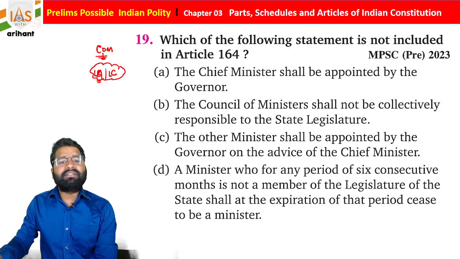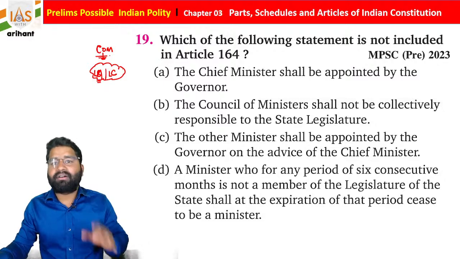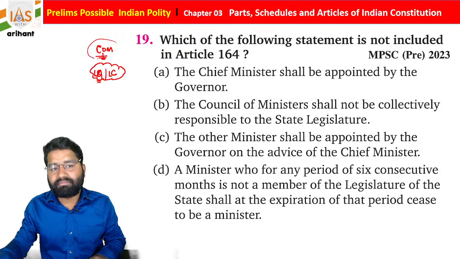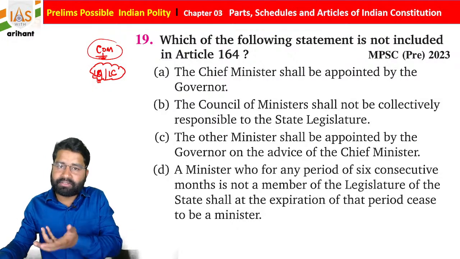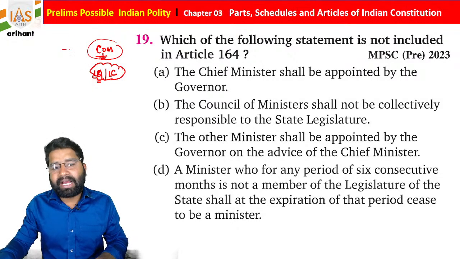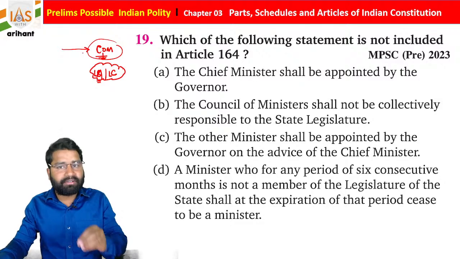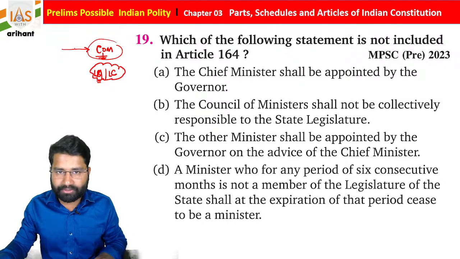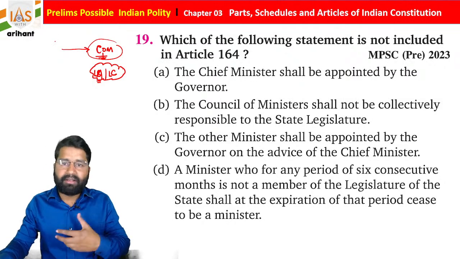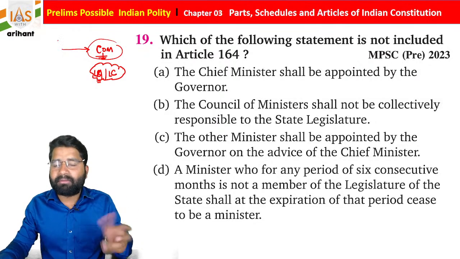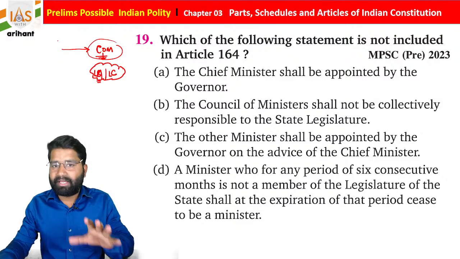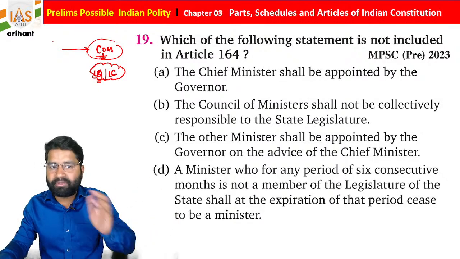But let's suppose someone is not part of any house or legislature, Lok Sabha, Legislative Assembly or Legislative Council. In that case, anyone can still be appointed as a council of minister. Let's suppose I became a minister in Uttar Pradesh, but I am not a member of the Legislative Assembly or Legislative Council.